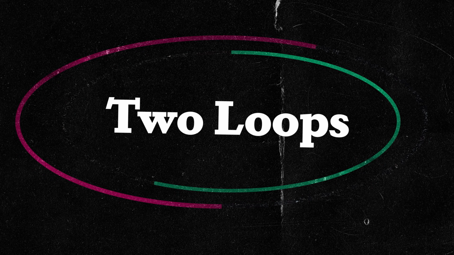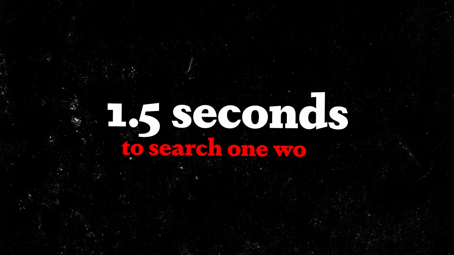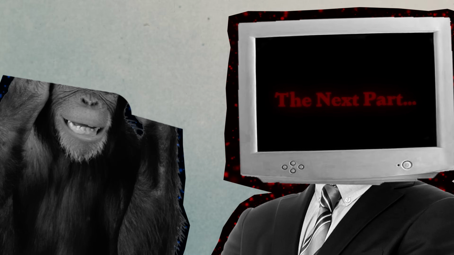So I went ahead and implemented 2 loops that run one after the other. It's funny because it feels so wrong to write it this way. But remember, this is crappy software. That's why you're here. After all is said and done, we're at 1.5 seconds per word. I think this is actually a pretty good balance between annoyingly noticeable and just downright infuriating. The next part though, I almost ripped my hair out.